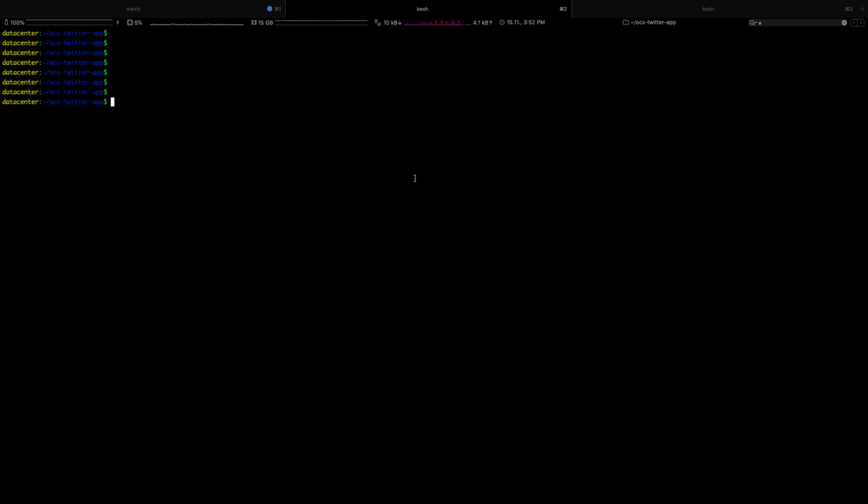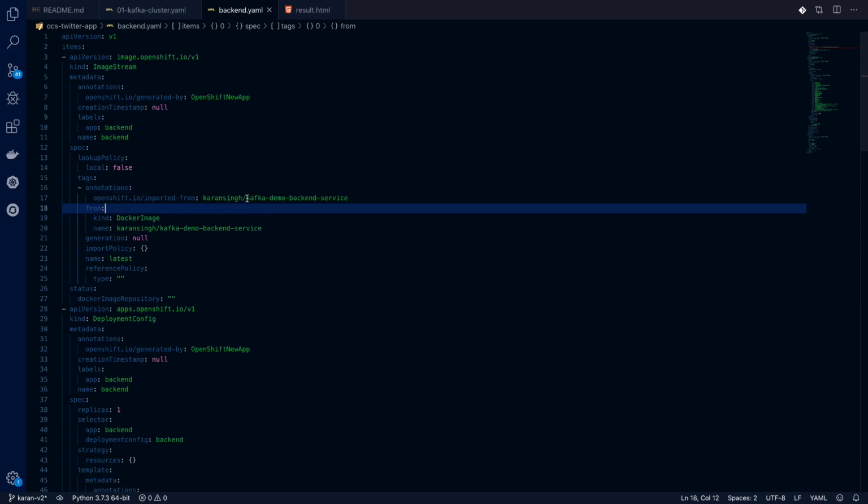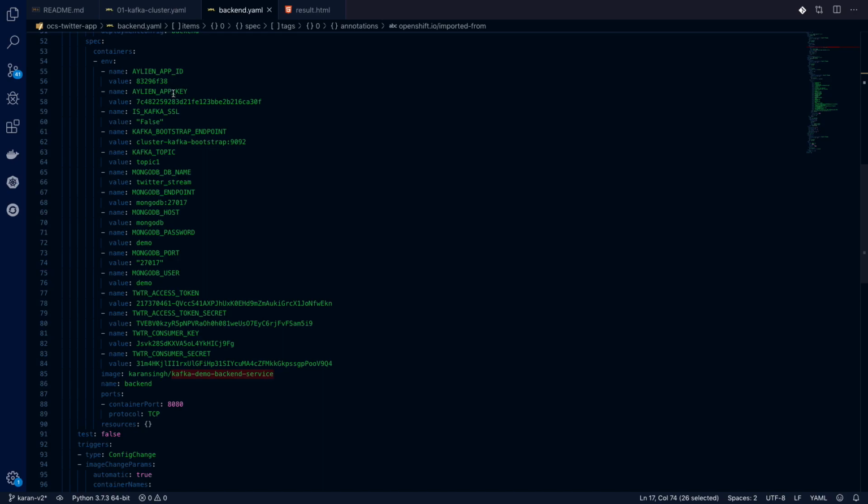We will now deploy our Python Backend API service. To do that, we will verify the YAML file, which is a simple OpenShift-based YAML file, which pulls my container image from Docker, and it does set a lot of parameters, which is for Twitter, for Island service, and MongoDB instances, like where to connect for MongoDB and where to connect for Kafka. So this is all pre-filled here. So this is basically the file. If you are following this demo, this is the file, and this is the section you need to edit with your keys and with your details.